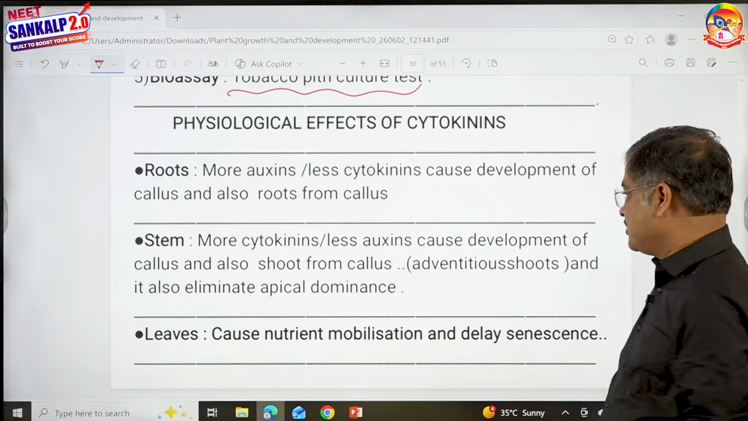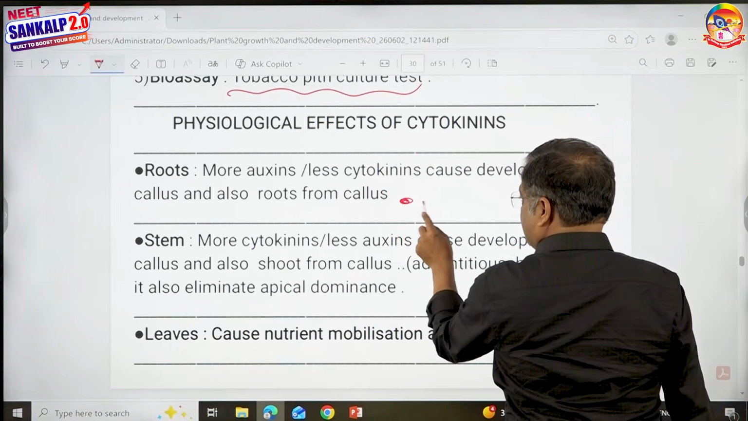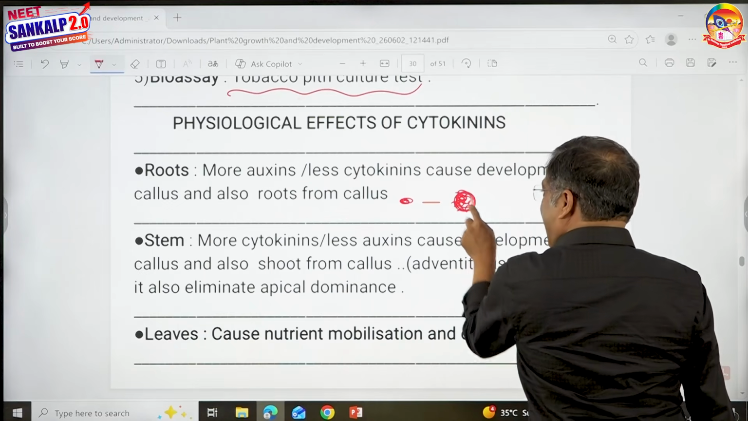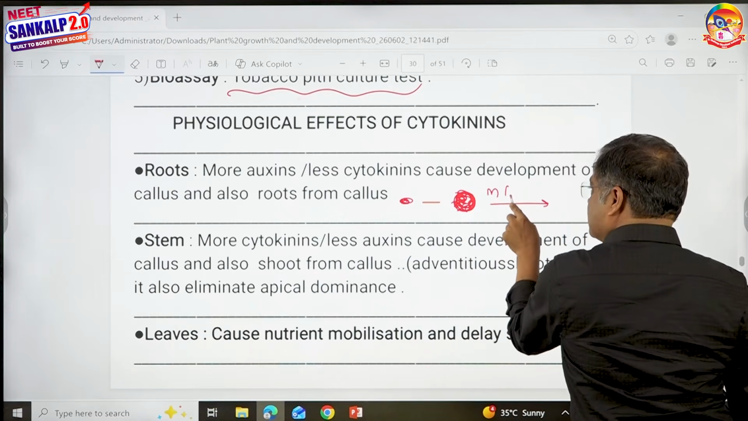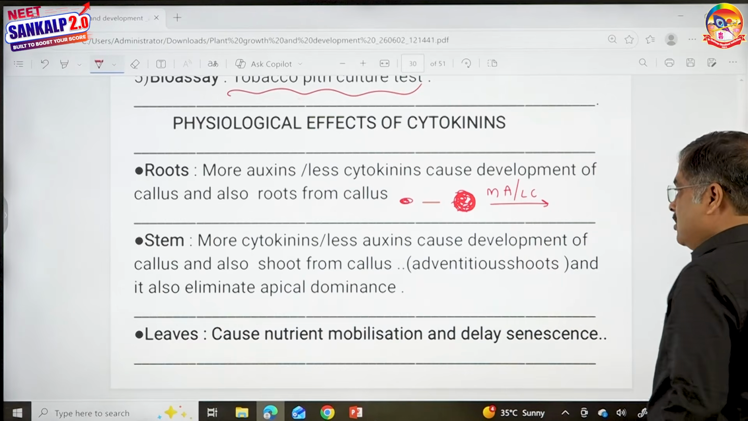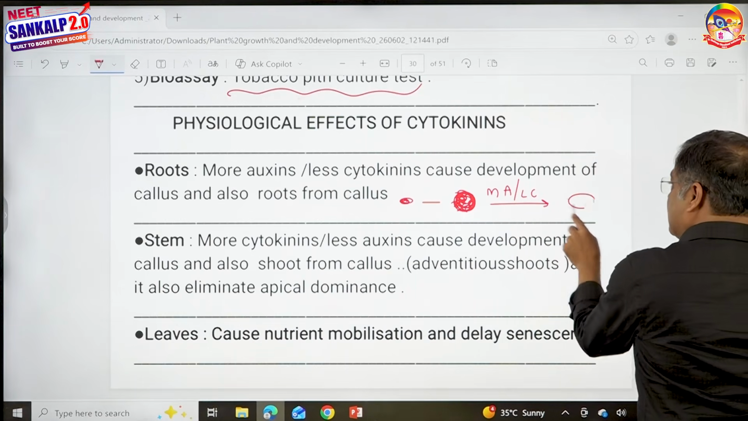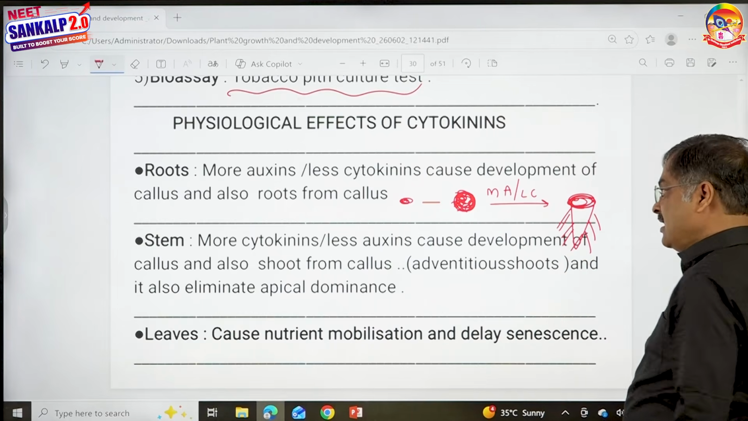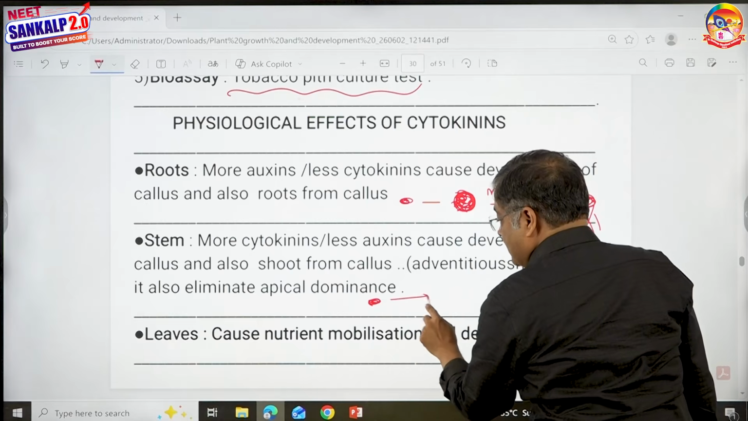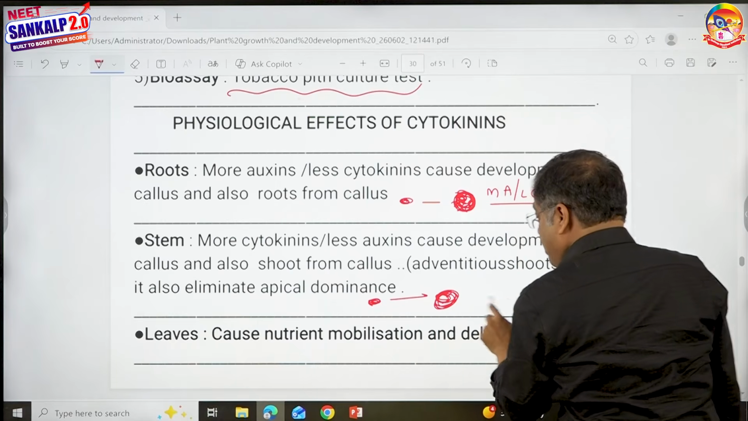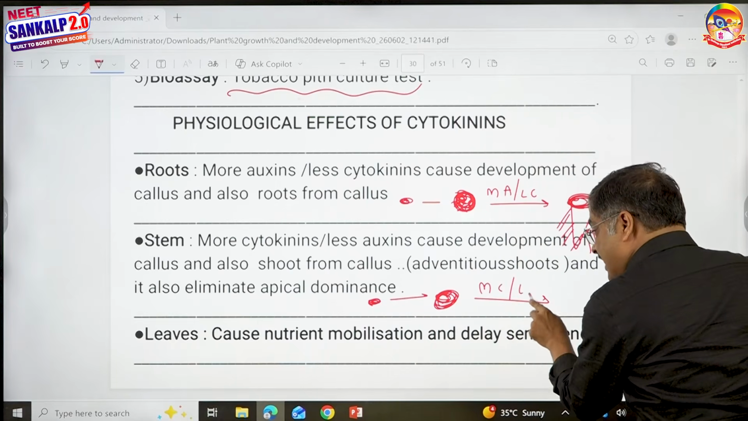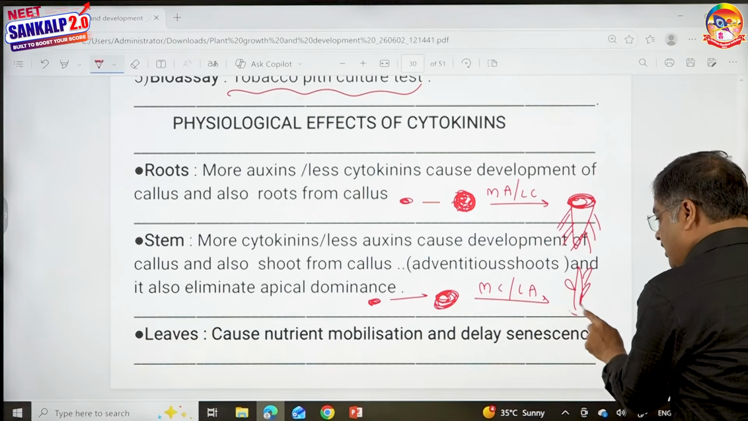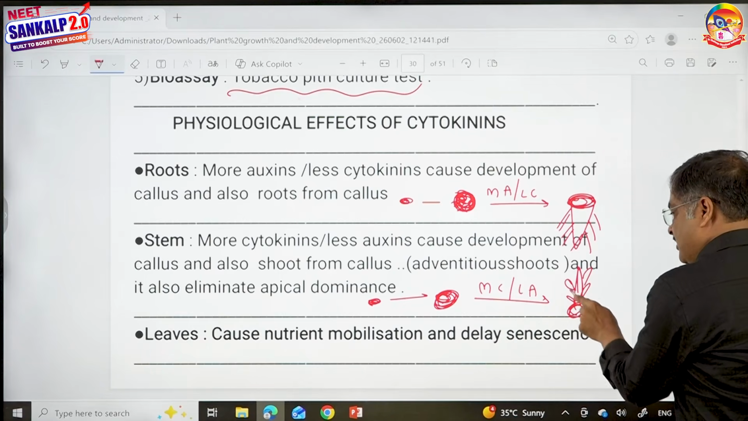Roots. This is very simple, children. All right, this is an explant. It first develops into a callus, a group of cells. Then if I add more auxins and less cytokinins, this callus will develop into root. Then the same, this is an explant. It develops into a callus. Now if I add more cytokinins and less auxins, then it develops into what is called a shoot, stem with leaves, etc.